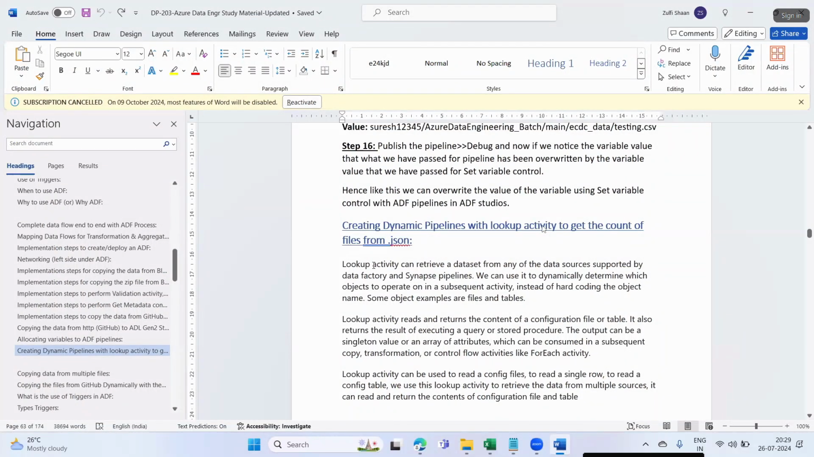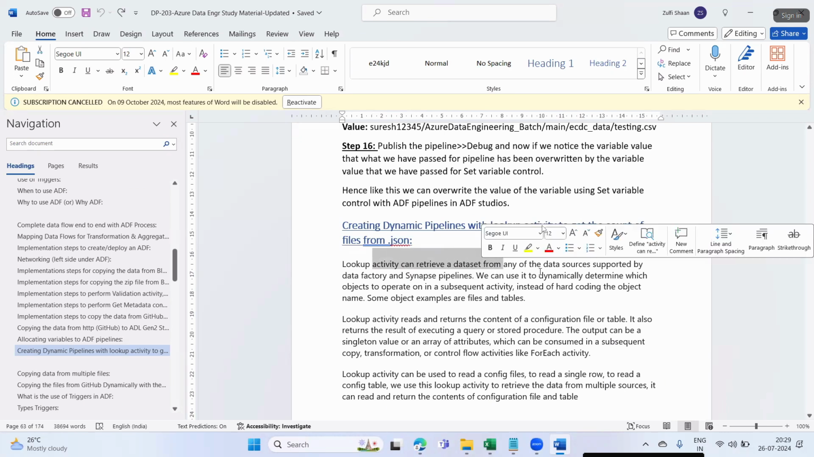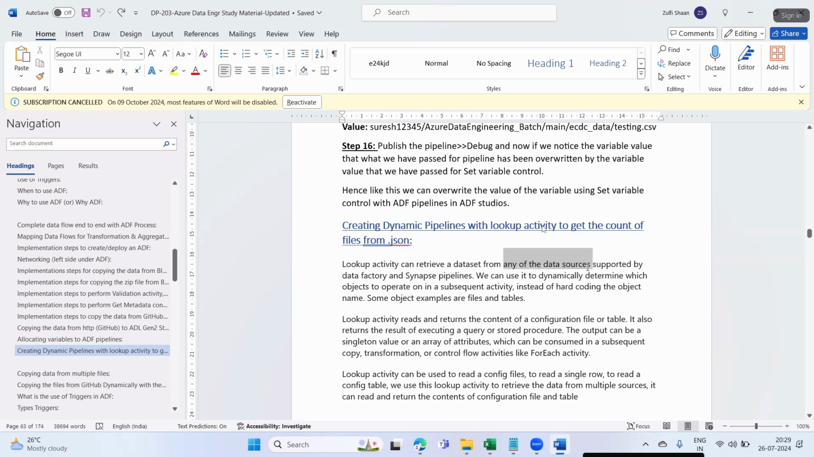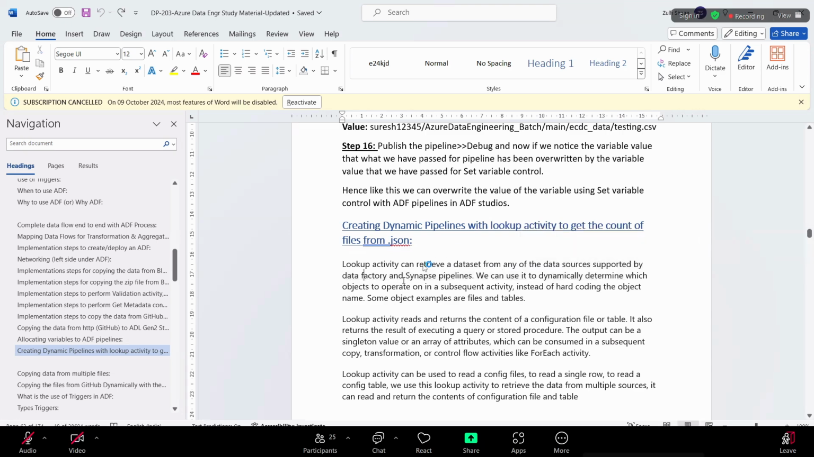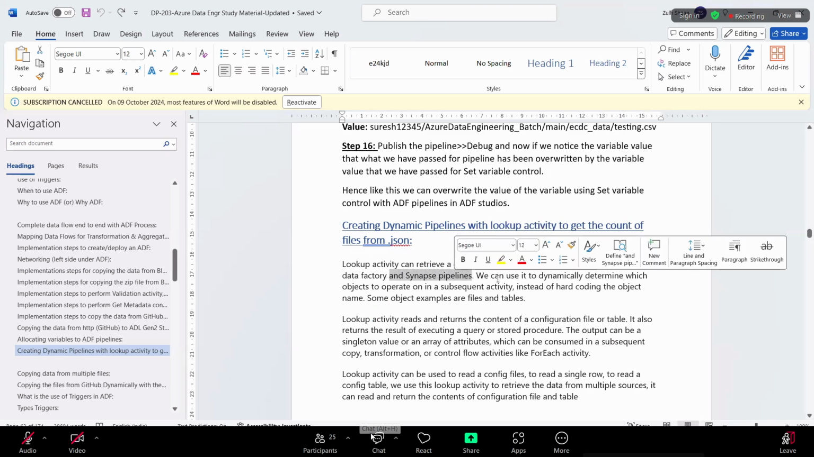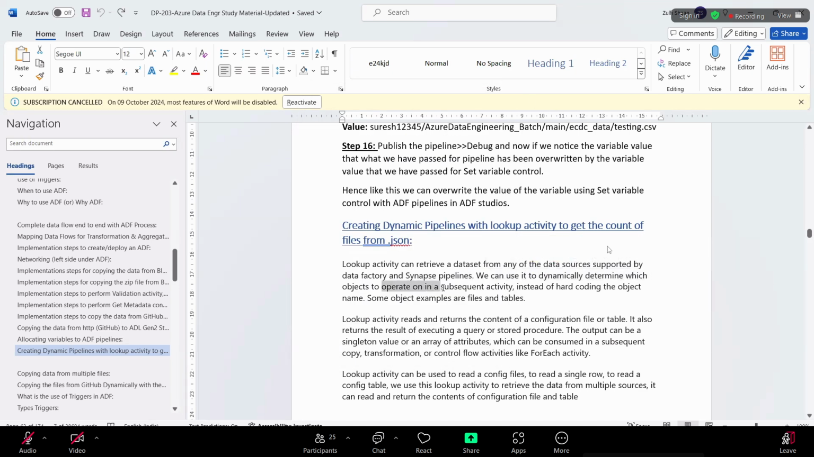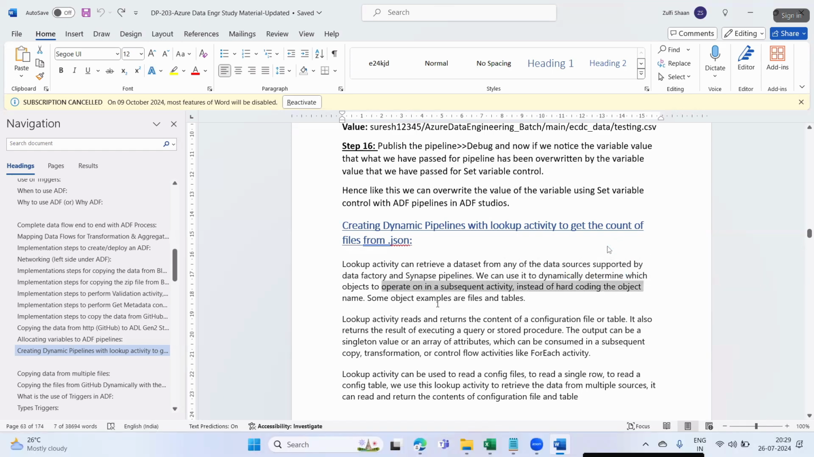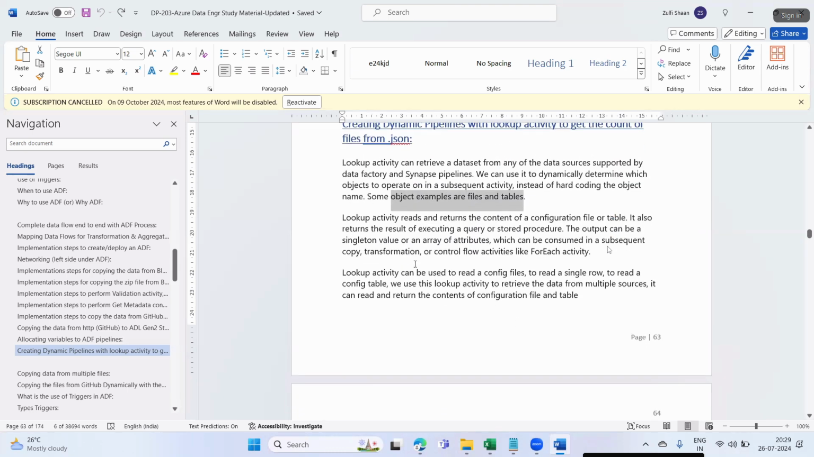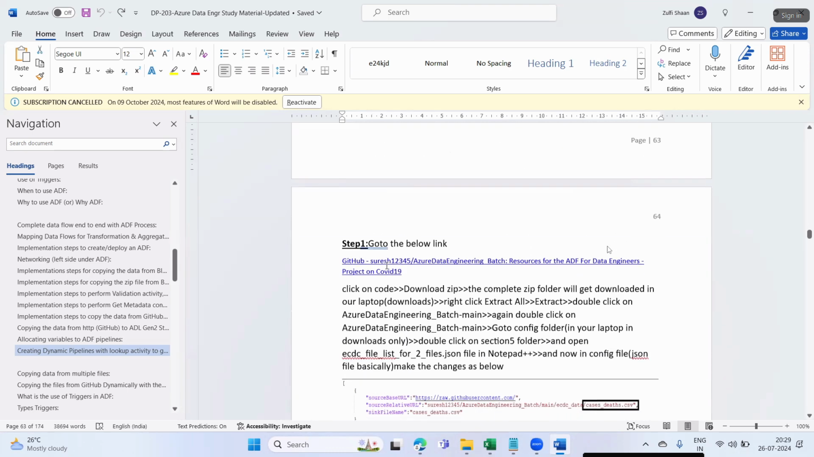Okay, lookup activity can retrieve data from any of the data sources supported by Data Factory and Synapse pipelines. We can use it to dynamically determine which objects to operate on in a subsequent activity, instead of hard coding the object name. Some object examples are files and tables. Okay, it is talking about the lookup activity.